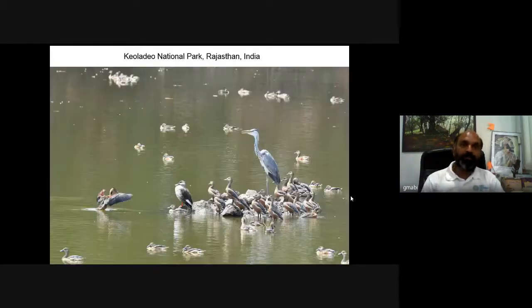And then of course Keoladeo National Park, earlier known as Bharatpur Wildlife Sanctuary, which is known for migratory birds. Birds from Siberia, birds from Europe, birds from China visit this particular area, and this is an excellent abode for migratory birds especially, and of course for the resident birds. A lot of photographers, amateurs and professionals, and researchers visit this area to study birds. So it is an excellent place for ornithologists.